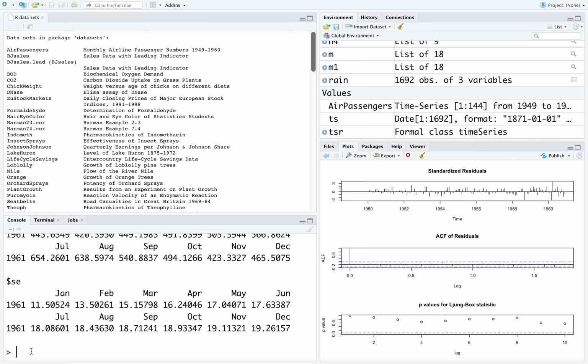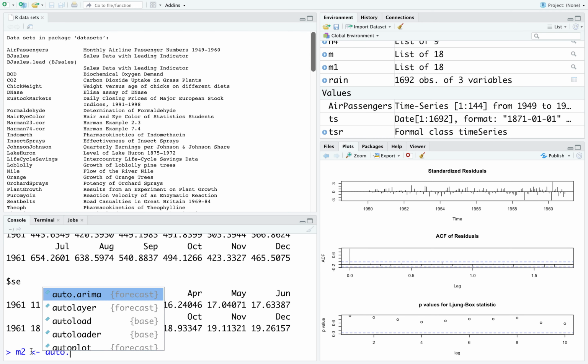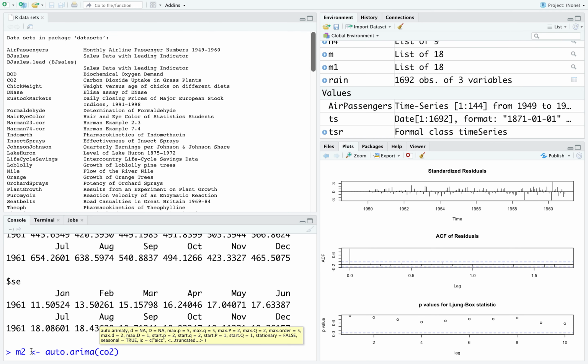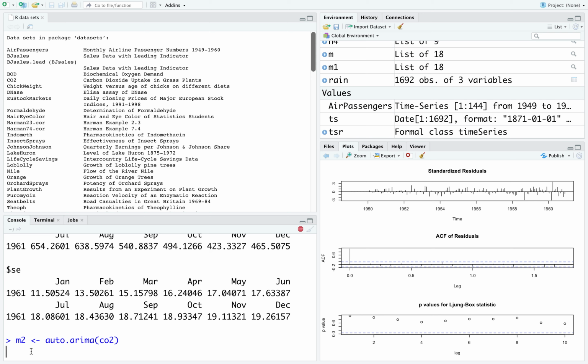So we ran the auto.arima method on the air passenger data set. Let us try it on a couple of other data sets as well. We have already seen using the Box.test that the CO2 data also has autocorrelation in it. So let me now run auto.arima on the CO2 data set, get the second model. See, it takes several seconds to compute the auto ARIMA.